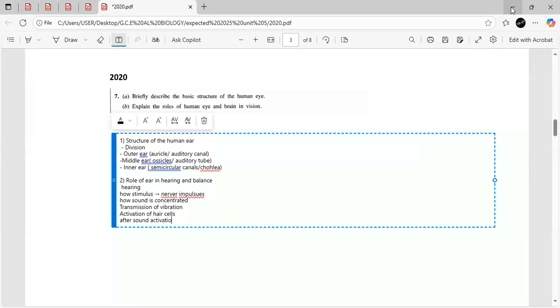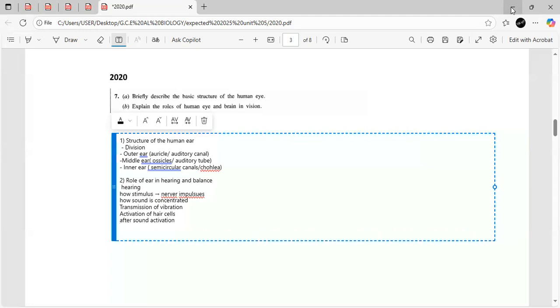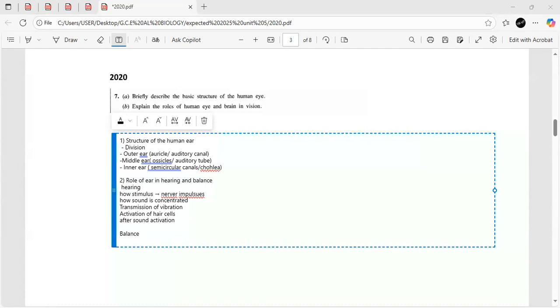So when it comes to equilibrium and balance, it has its own functions. So when it comes to equilibrium, we can talk about the semicircular canals, the vestibule, utricle and the saccule, and also the hair cells and potential changes. And finally, we can talk about the semicircular canals and the angular movements that happen inside the ear. So I'll write them all down.